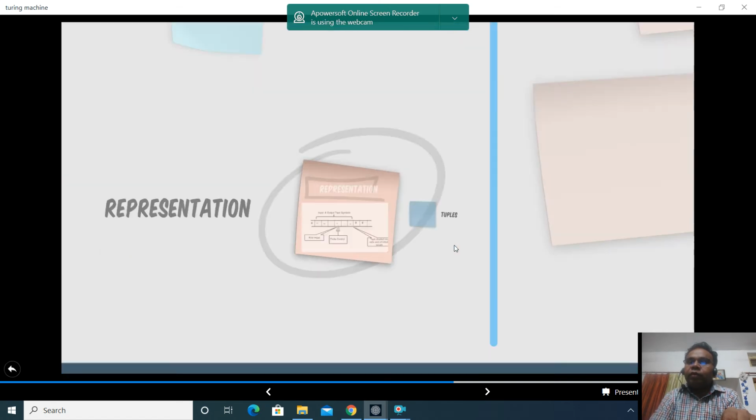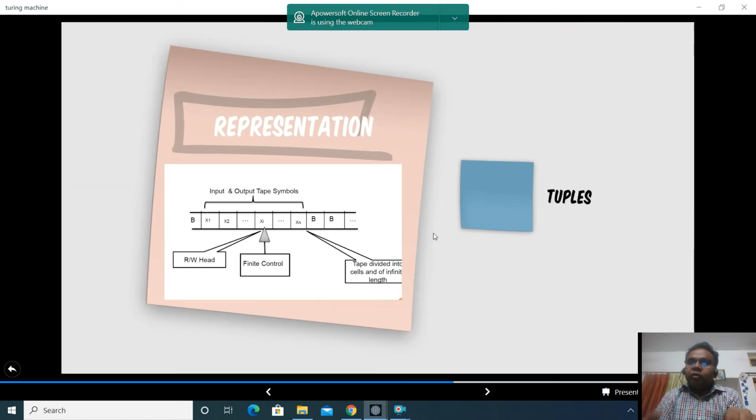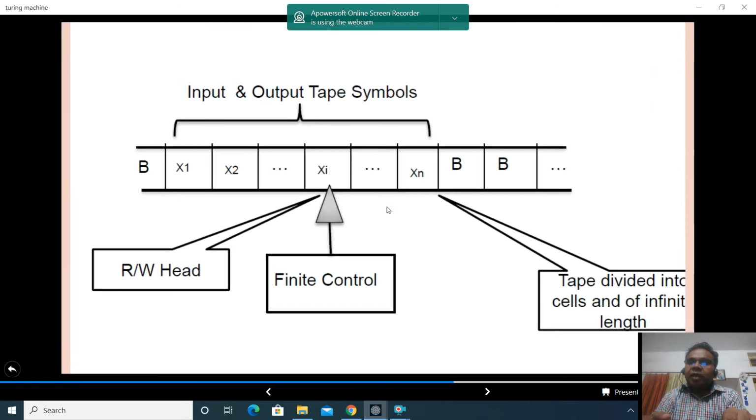Moving further, this figure will explain the Turing machine more clearly. This is the infinite tape. These are the input symbols x1, x2 till xn. The tape has blanks on the left hand side and on the right hand side, so it becomes an infinite tape. This is the finite state machine, which has a finite number of states.